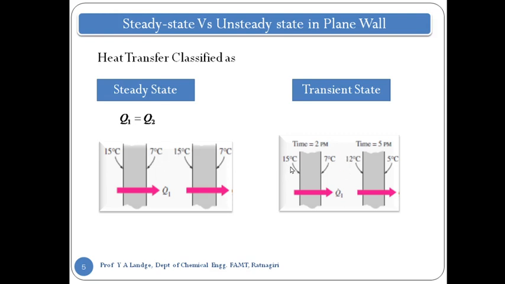Now in the other case, the temperature differences vary in both plates, and the time required is again varied. So here Q1 is not equal to Q2. If I consider Q1 when the time is 2 and Q2 when the time is 5, and Q1 is not equal to Q2 with respect to time, there is a variation in Q. Such a case we call an unsteady state. As we move further, we will look at the equations for the transient or unsteady state, but in this particular video we just look at what is meant by steady state.